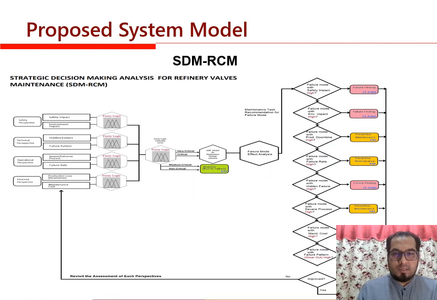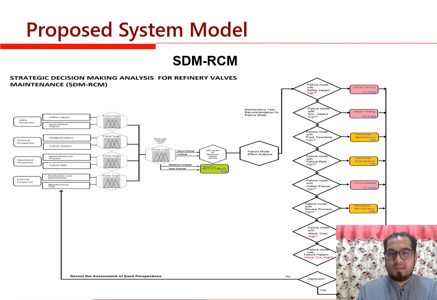Based on the AHP results, this is the SDM RCM model that has been developed, combining the phase 1 and phase 2 models, which is the fuzzy rule-based method for the first model and the AHP selection model for the second model. Each risk factor has been proposed with a different maintenance strategy.